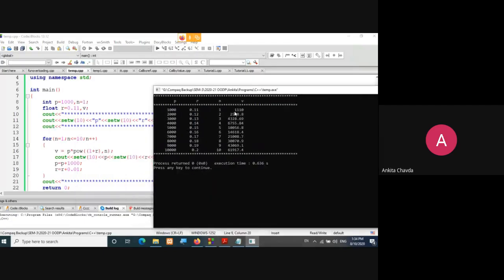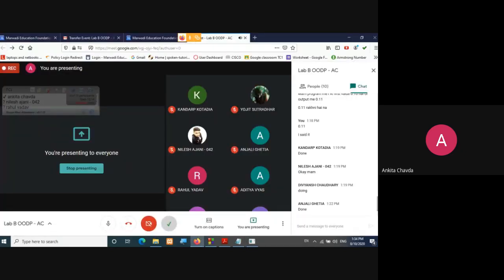Done. So this is set W of 10. You will not get much space between N and V. So I have chosen set W of 15. And if you choose set W of 20, there would be wider space between PRN and V. Getting this? Hope you guys are not having any doubt.